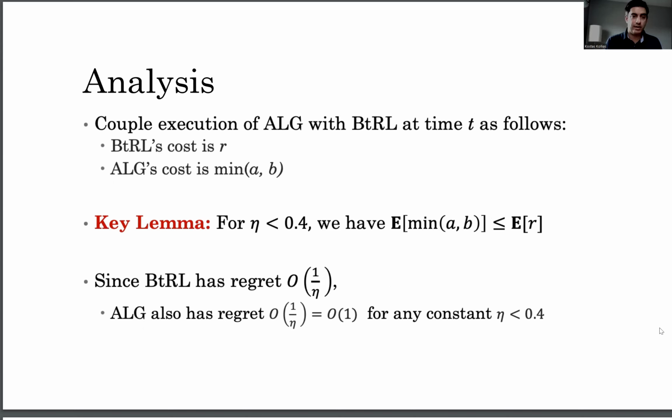And then this brings us to our key lemma, which says that if we have these properties and we choose parameter eta correctly, which in our case means less than 0.4, we will get that the expected cost of our algorithm will be less than or equal to the expected cost of be the regularized leader, which implies a regret of order 1 over eta, which in our case is a constant.